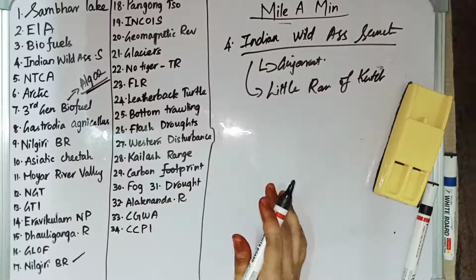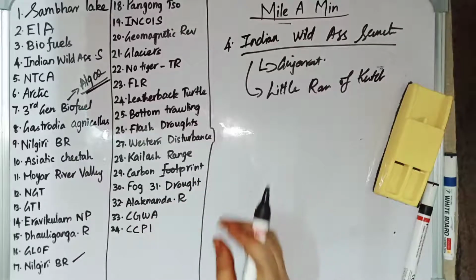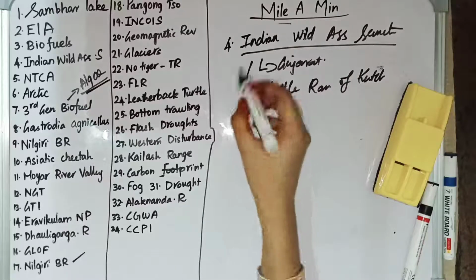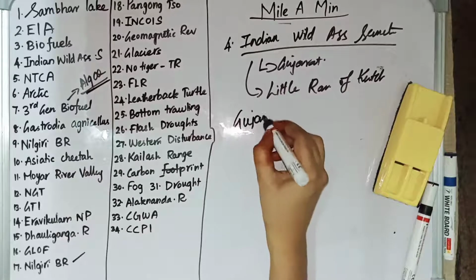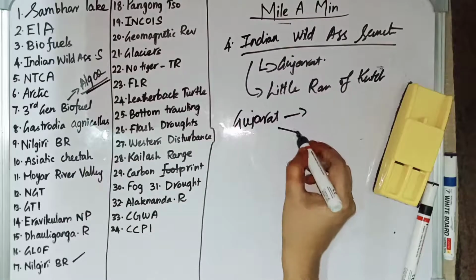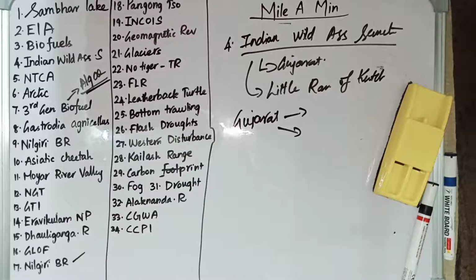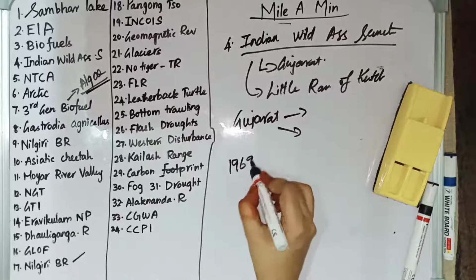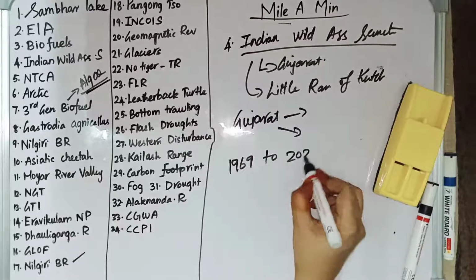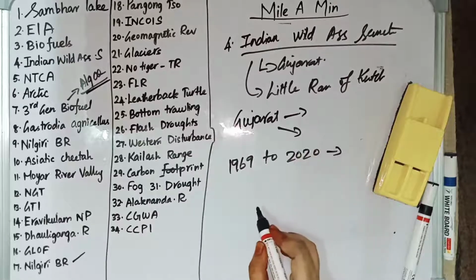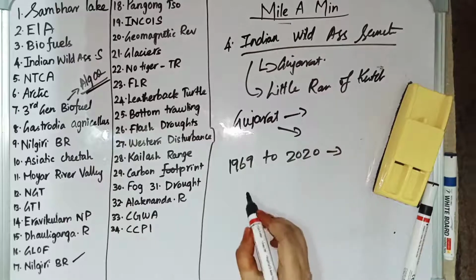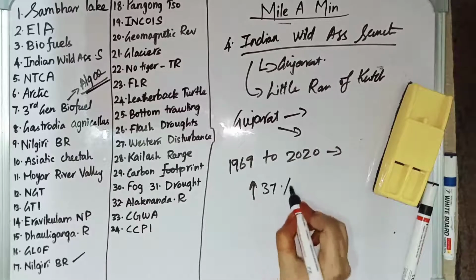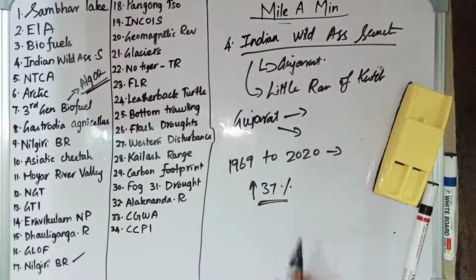Wild ass is not a heavily populated species. It is one of the places in the world where wild ass is found, and Gujarat is the only place in which we can find both wild ass as well as the Asiatic lions. The wild ass population has been constantly increasing in India from 1969 to 2020, and the Gujarat Forest Department has also said that the population has increased by 37%. So these are the things relating to wild ass.